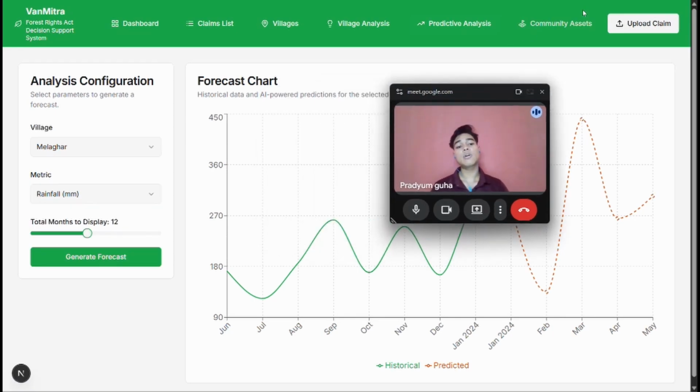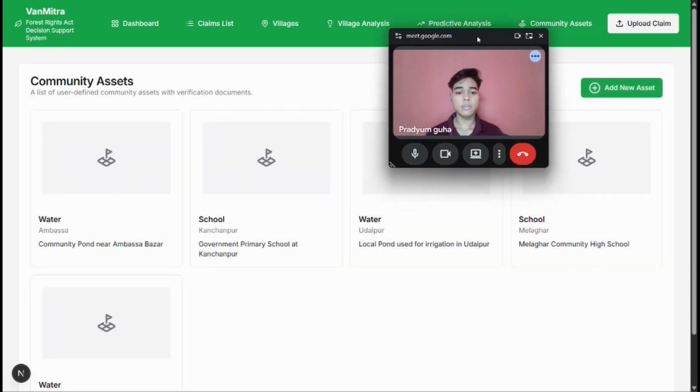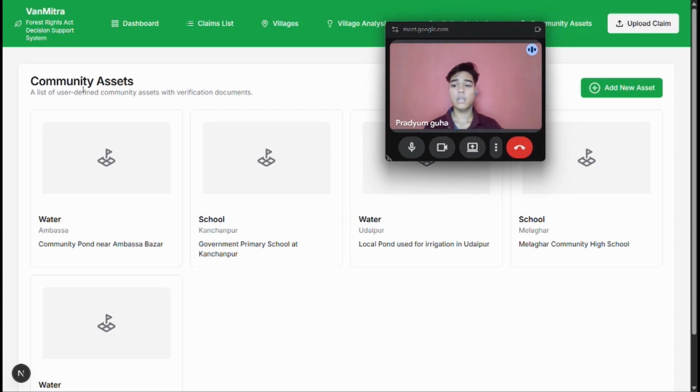This community assets is also our USP because we have gone for human-in-the-loop quality assurance. So here with the community assets, we can directly add something if the satellite is unable to locate it, something that was not caught by the satellite itself. So the admin can directly add the new assets. Suppose a school is added, a new water pond is added, a borewell, or let's say a very big pond is added in the community.